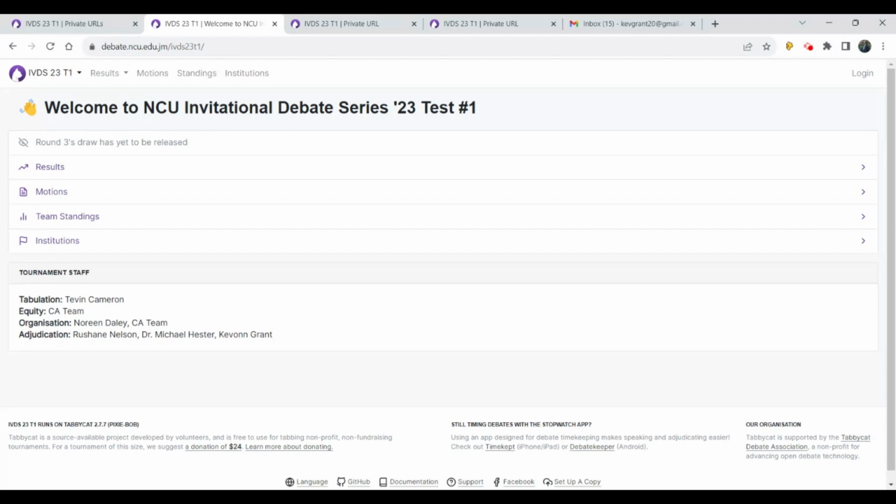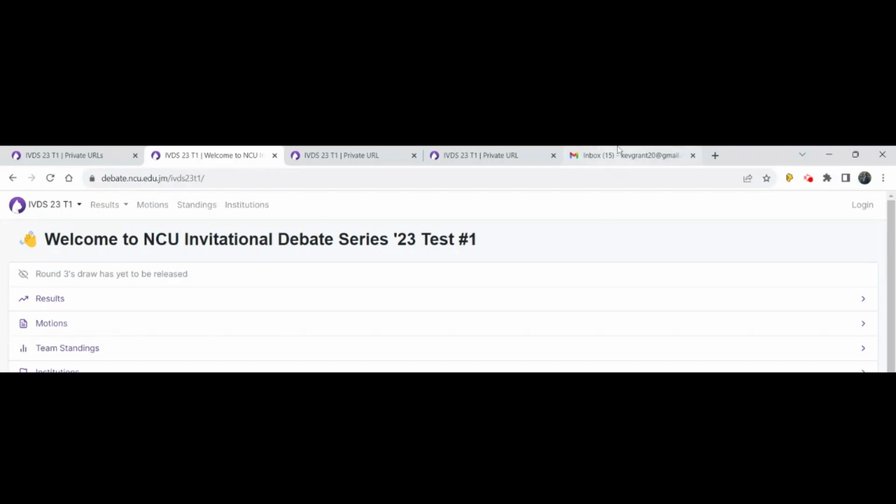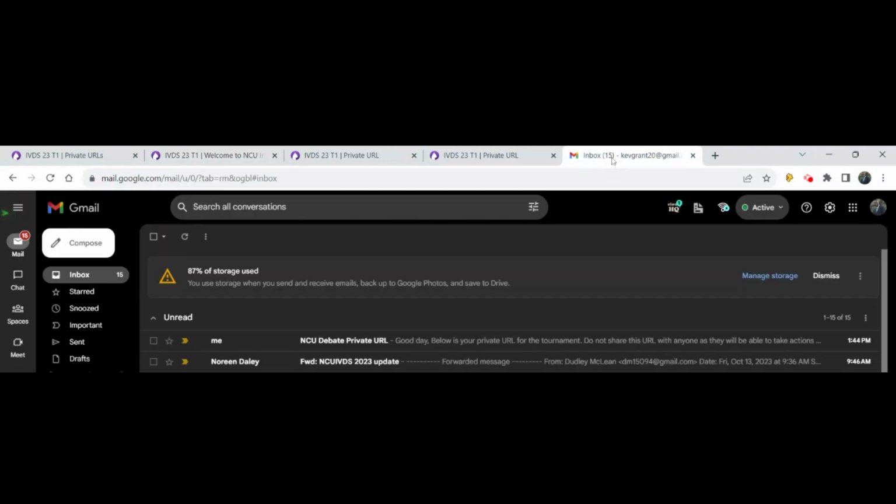You will get that private URL in the inbox connected to the email address that you shared with us during registration. And so what you want to do is go to your email account, find your inbox, and look for that email with a subject something like NCU debate private URL, for instance.